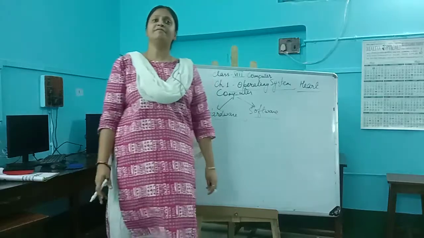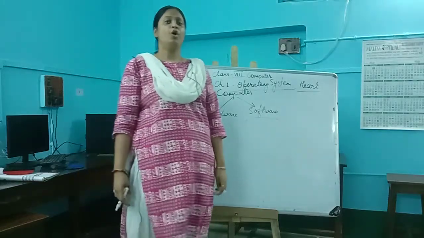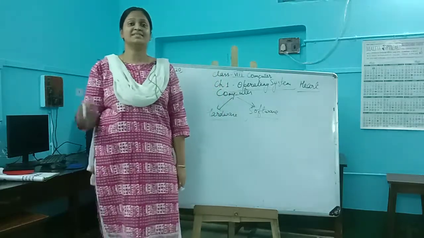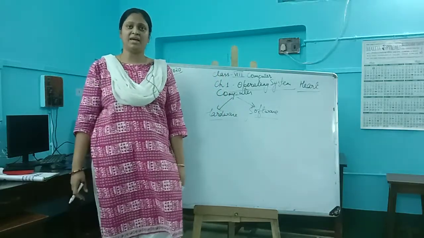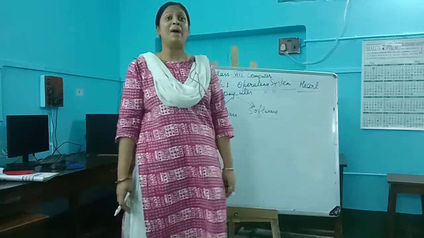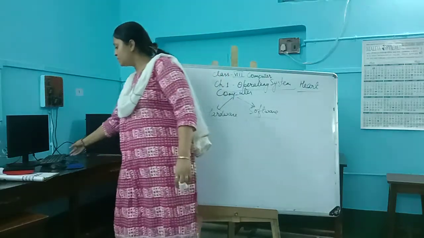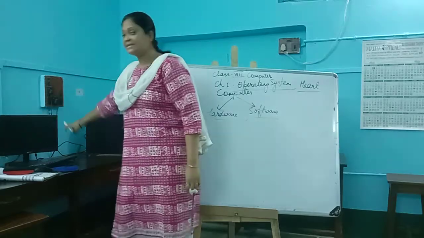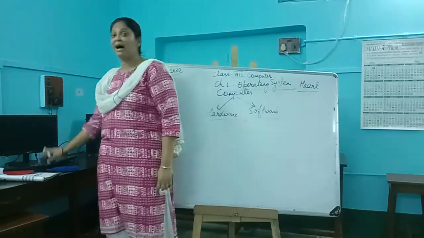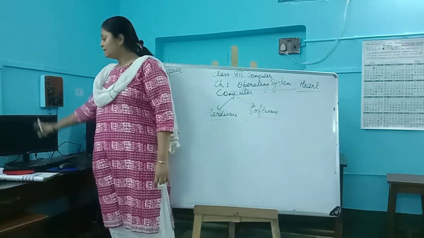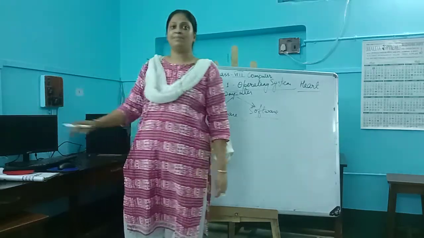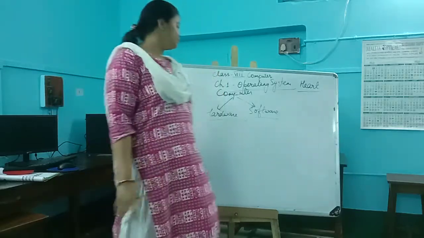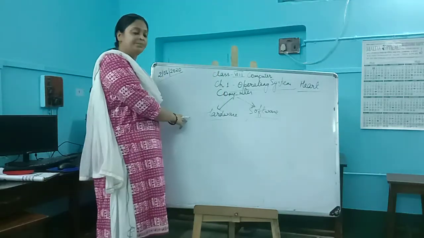Hardwares are all the physical components or physical devices which are attached with the computer, that you can see, that you can touch, okay, like keyboard, mouse. You can see from here also, if I show you, if this is a computer, then the devices attached with it are, this is a mouse, this is a keyboard, this is a monitor, this is the CPU. So every physical device which is attached with a computer comes under hardware.